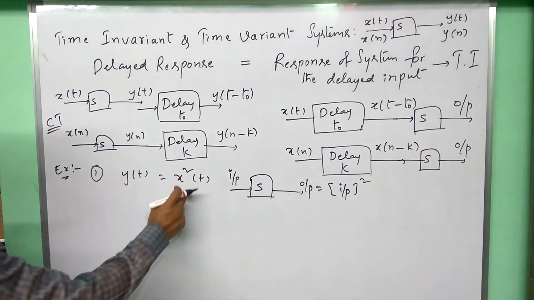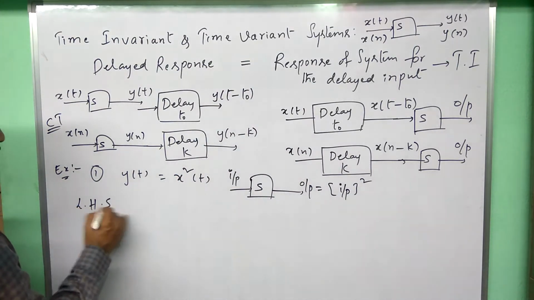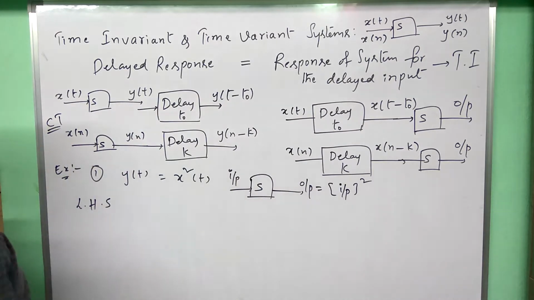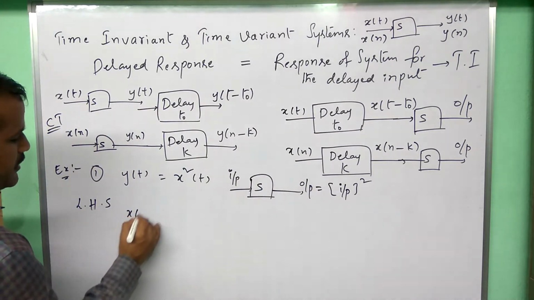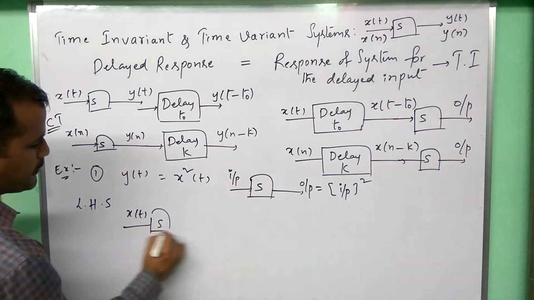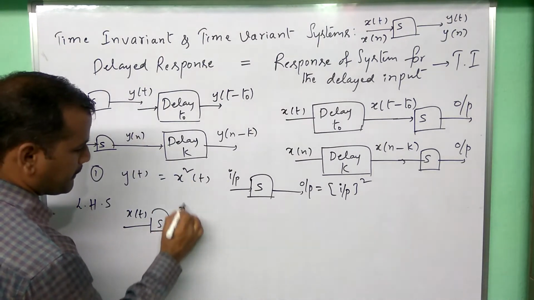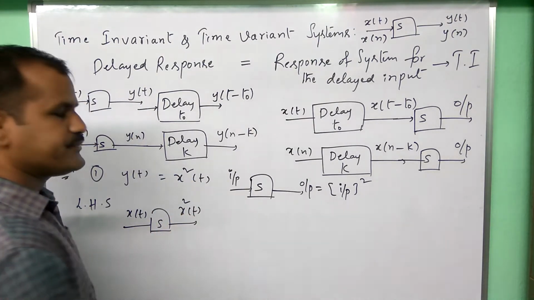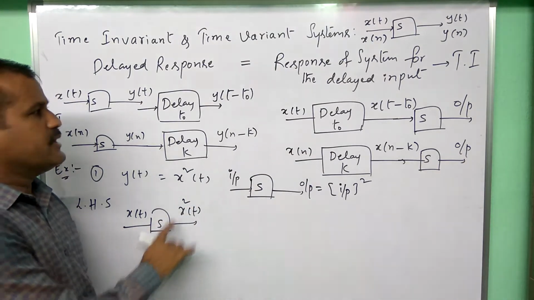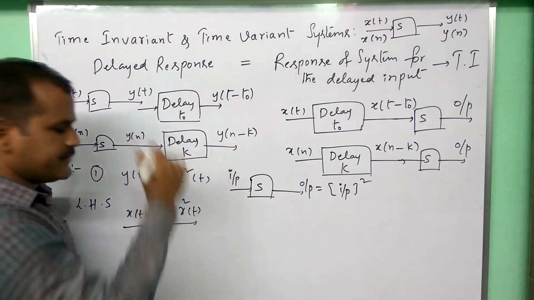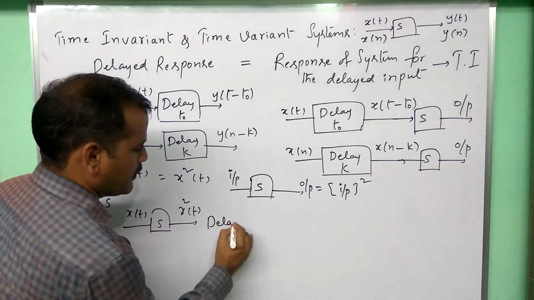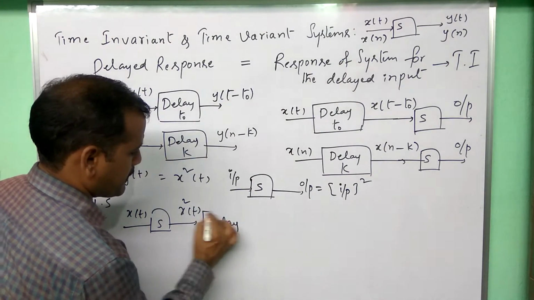Right. So first let us verify the left hand side expression. Here x of t I am applying to the system. What I get in y of t is x square of t. So we get the system output. This output is applied to the delay, that means delay by t naught.